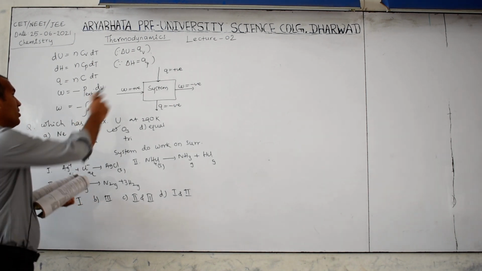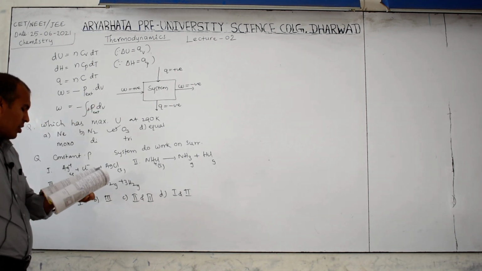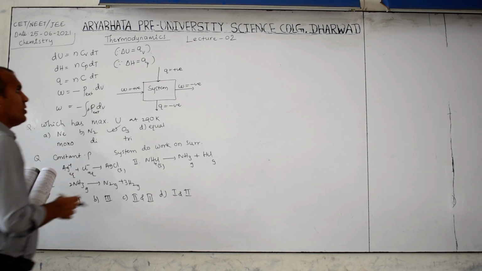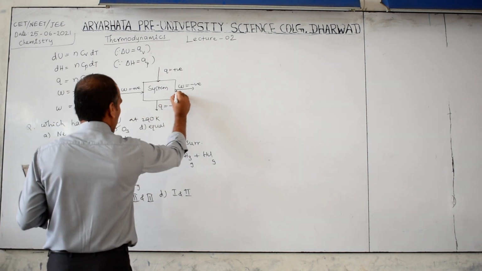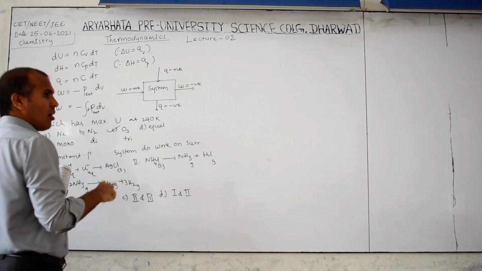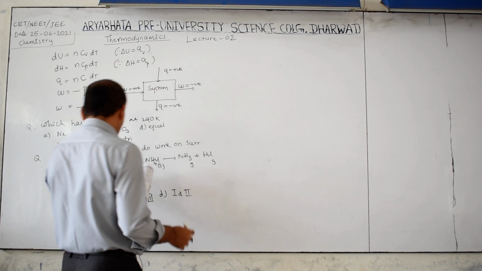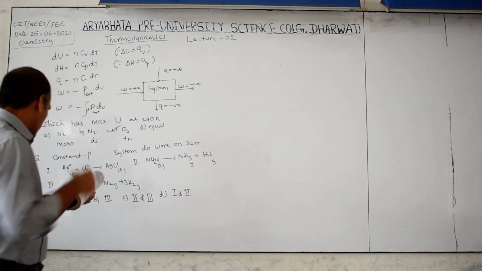According to the statement, what they are asking is the system that does work on the surrounding. System does work on the surrounding means W is negative. First read the question.